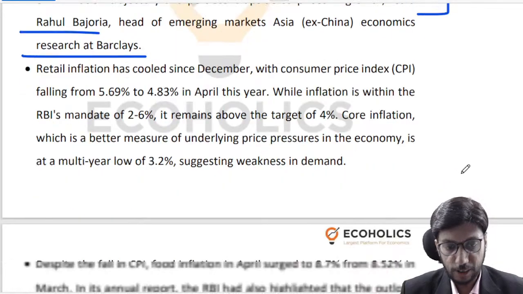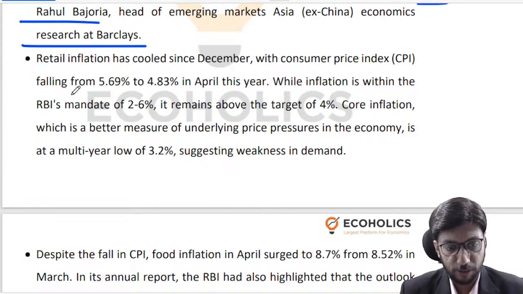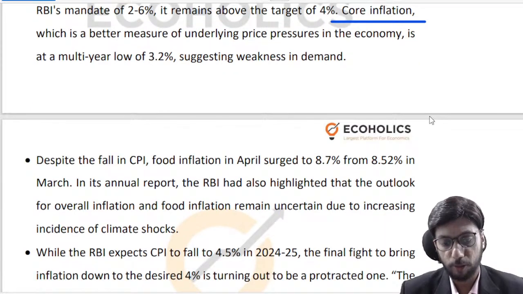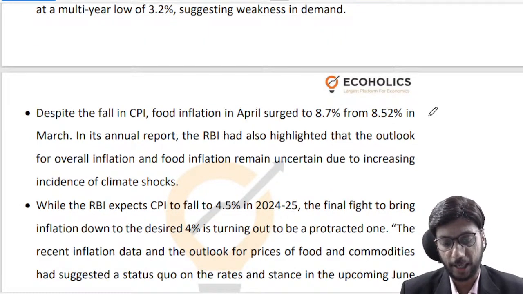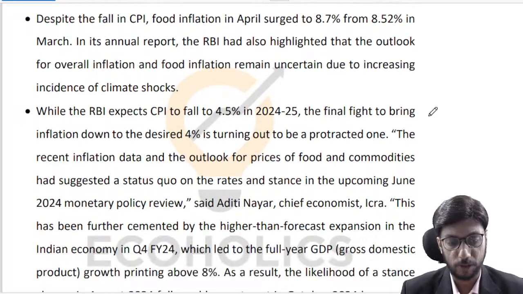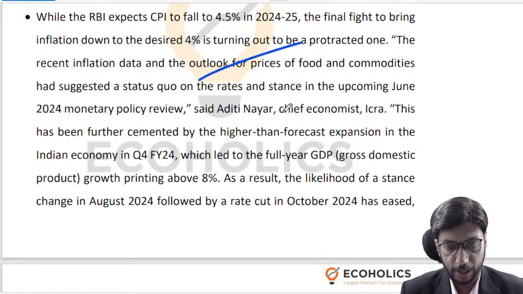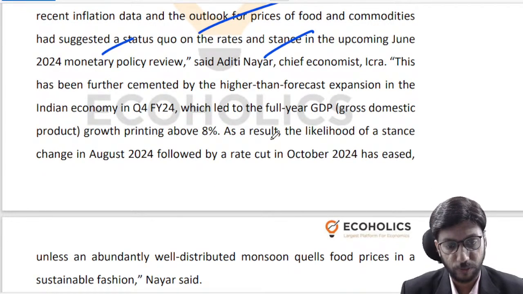Whether it is the consumer price index, we have brought it down. Whether it is core inflation, we have brought it down. But the food inflation bit is something that we need to tackle. That is what is coming out of this, the outlook for prices of foods and commodities. So that is suggesting a status quo on rates and status quo on the monetary policy stance.